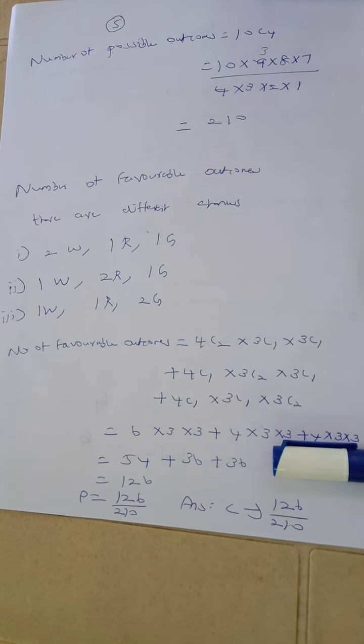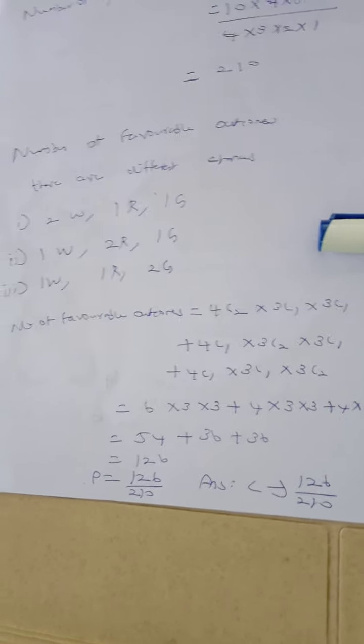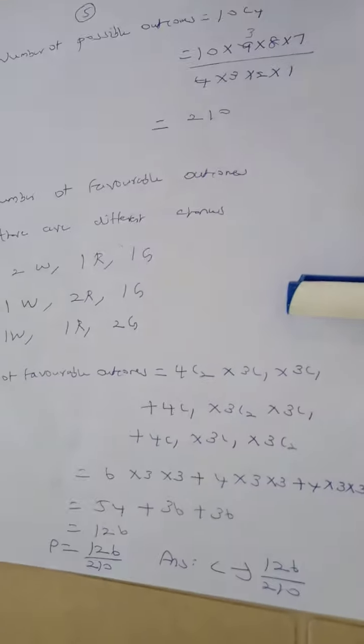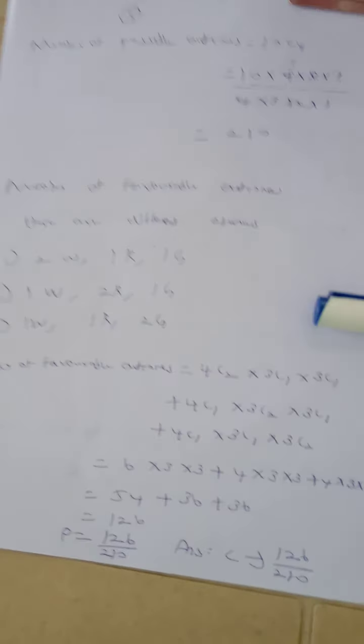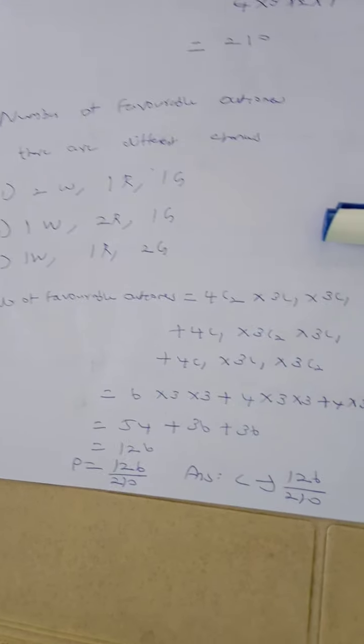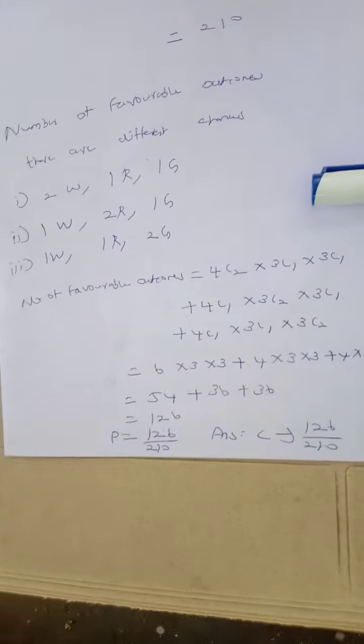So there are 3 different chances. There may be 2 white balls, 1 red ball, 1 green ball. Or 1 white ball, 2 red balls, 1 green ball. Or 1 white ball, 1 red ball, 2 green balls. There are 3 different chances, so for the number of favorable outcomes we find these three cases separately.